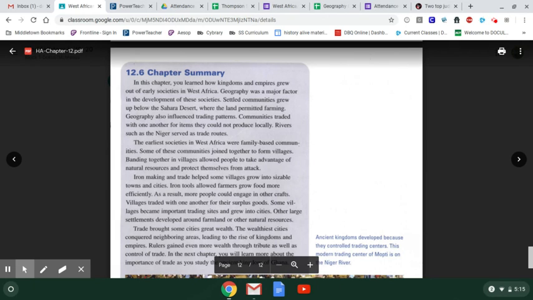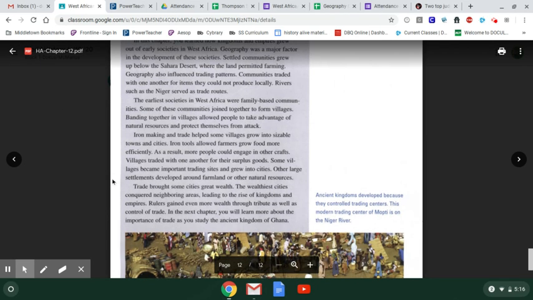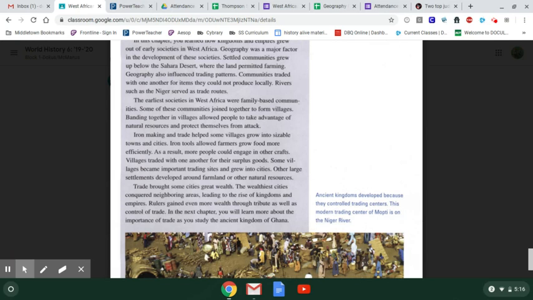Some villages became important trading sites and grew into cities. Other large settlements developed around farmland and other natural resources. Trade brought some cities great wealth. The wealthiest cities conquered neighboring areas, leading to the rise of kingdoms and empires. Rulers gained even more wealth through tribute, as well as control of trade. In the next chapter, you learn about the importance of the study of the ancient kingdom of Ghana.